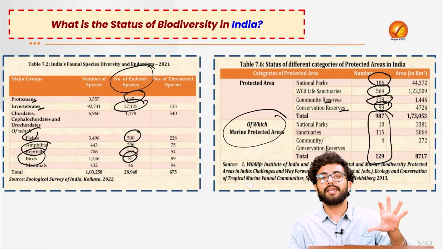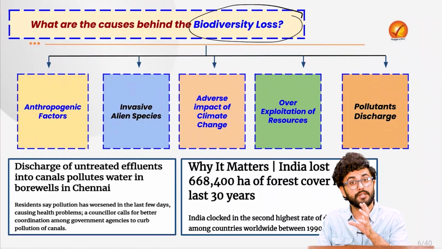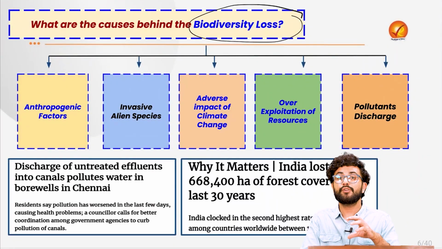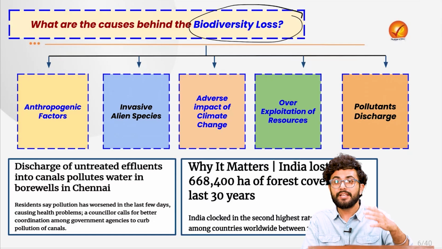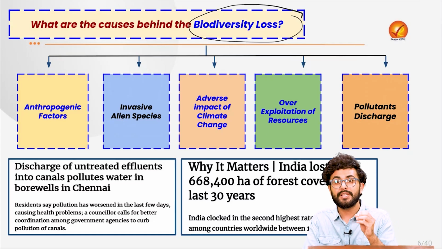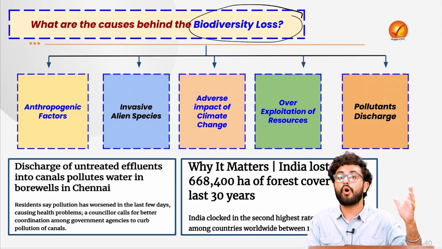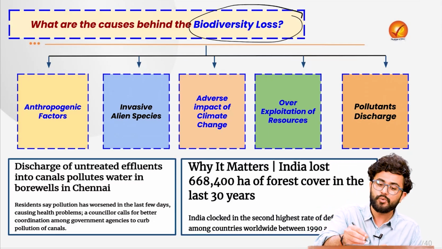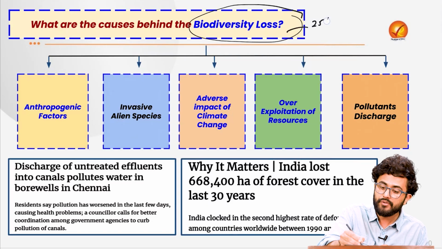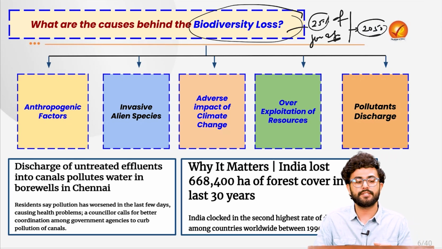Similarly, along the very same line, the report also highlights that biodiversity loss is taking place in the country, which is also acting as a kind of deterrent to the genetic evolution of our flora and fauna as well. So we are basically losing a lot of important ecosystem services because of the biodiversity loss which is taking place. And as per today's editorial, 25% of the flora and fauna face extinction by the year 2050 itself.